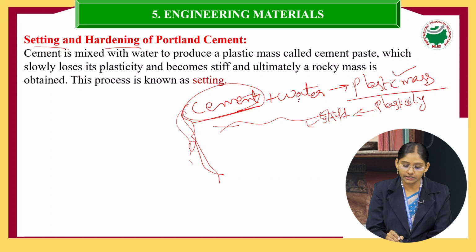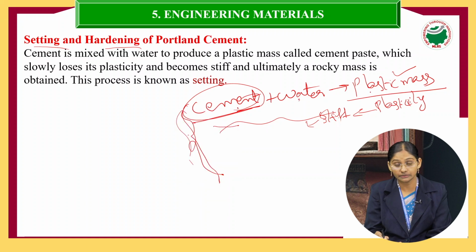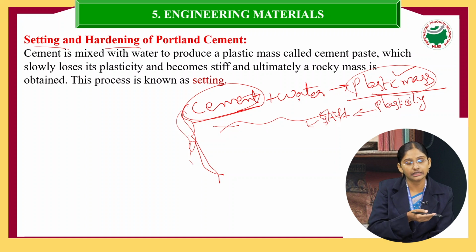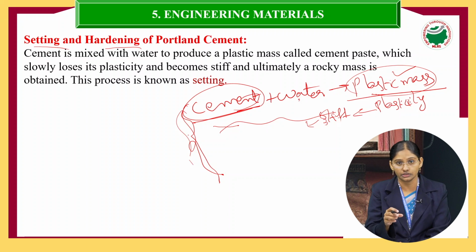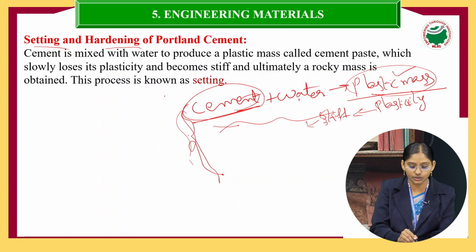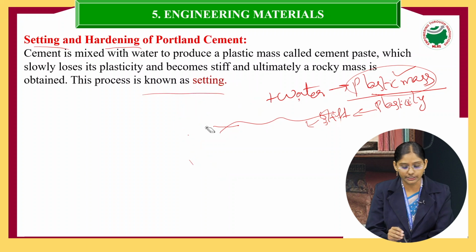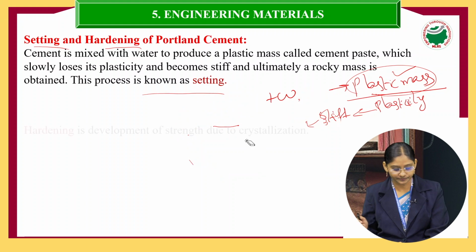So when water is mixed with the cement, it produces a plastic mass with the property of plasticity. Afterwards it loses its plasticity, becomes stiff, and then finally a hard mass is obtained, which is called the setting process.